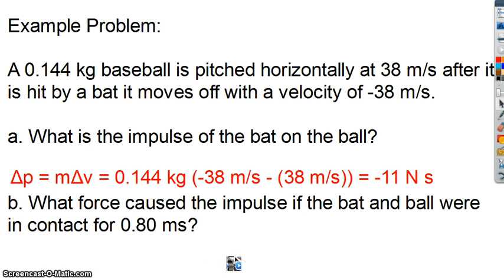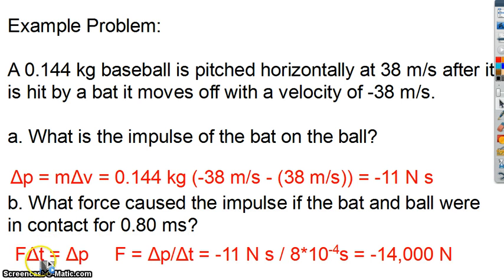If we look at what force caused the impulse of the bat, if the bat and the ball were in contact for 0.8 milliseconds, then we can look at the equation force times change in time is equal to the change in momentum. Or we can rearrange to say that force is the change in momentum divided by the change in time. And we get negative 11 Newton seconds divided by 8 times 10 to the negative 4 seconds, which is what 0.8 milliseconds would be: negative 14,000 newtons. Notice that the direction of the force and the direction of the impulse are the same direction. And the reason it's negative is because the ball was going from a positive velocity to a negative velocity.